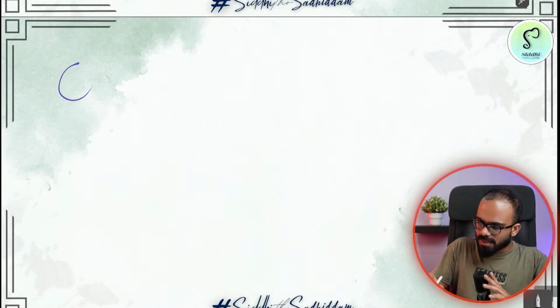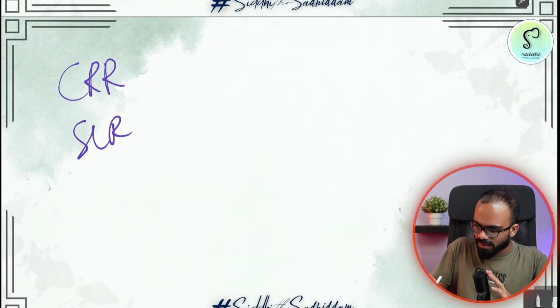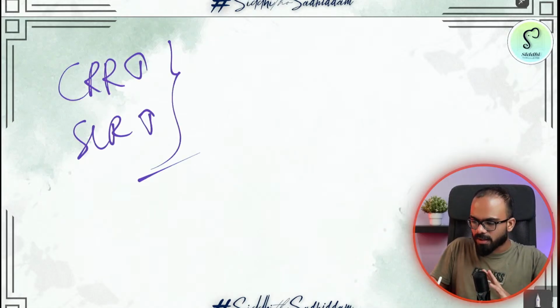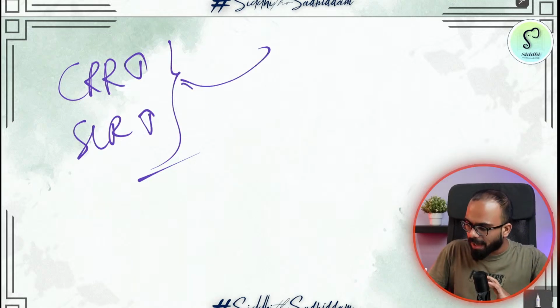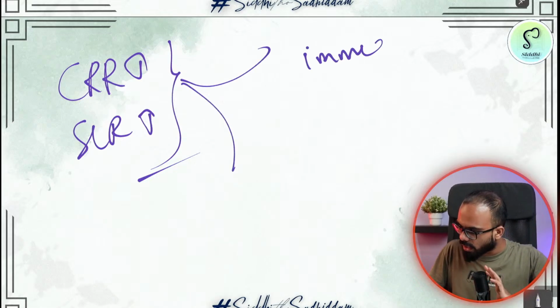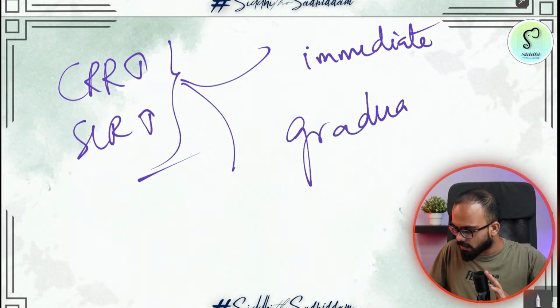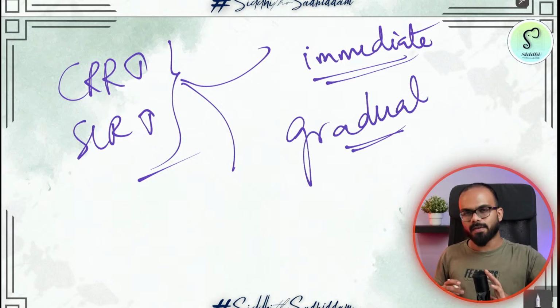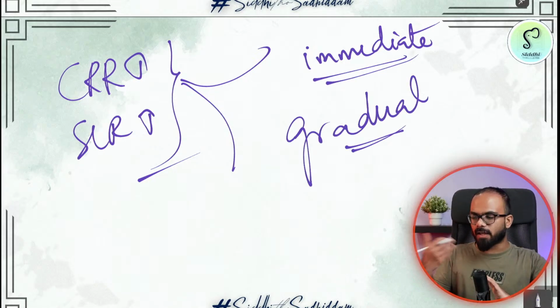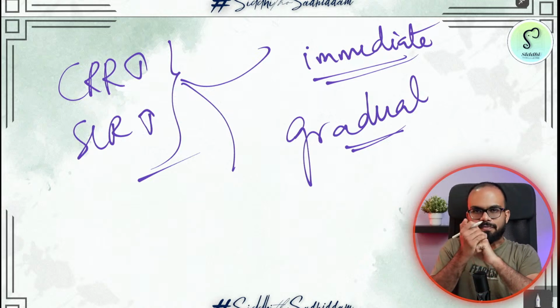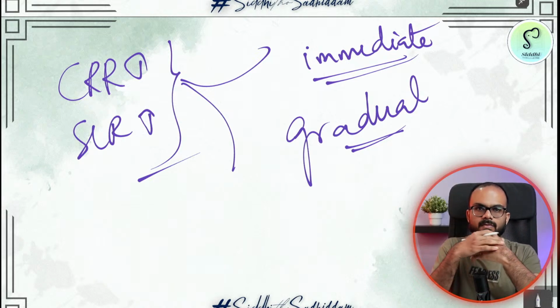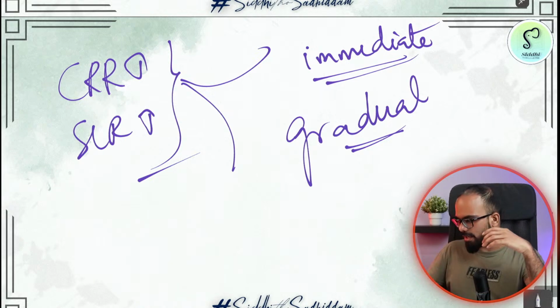So if you are increasing CRR or SLR, will the impact be immediate or gradual? Will the impact be immediate on a bank or will it be gradual on a bank? Immediate impact.